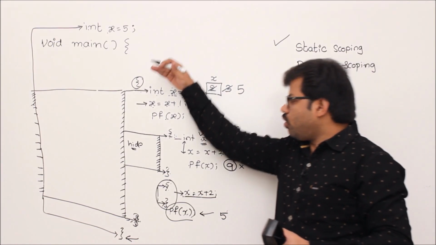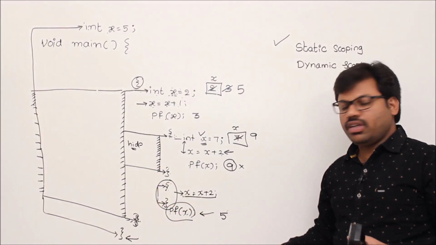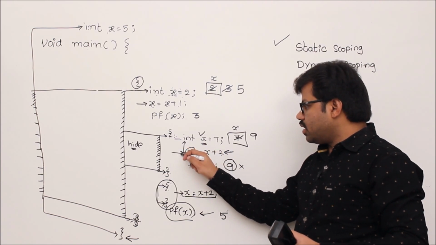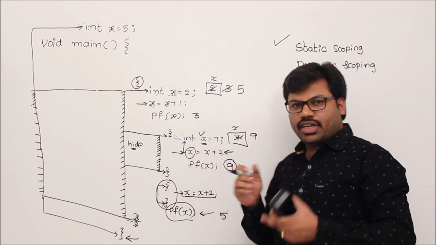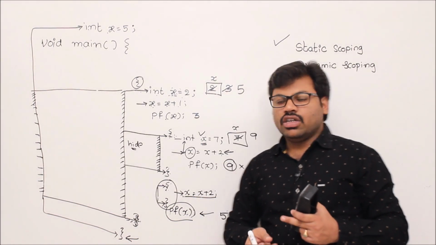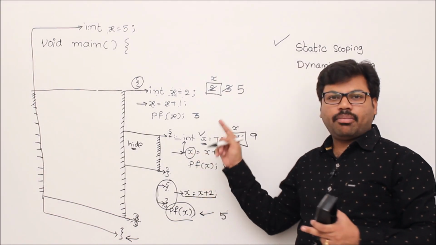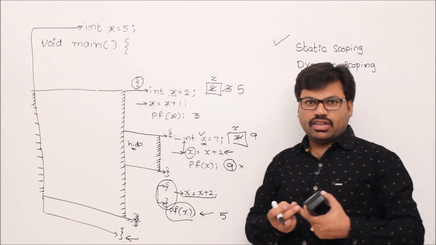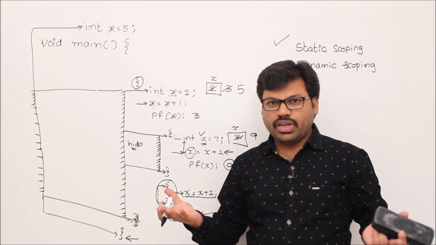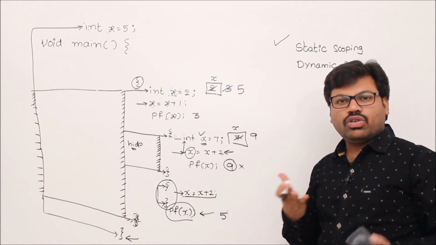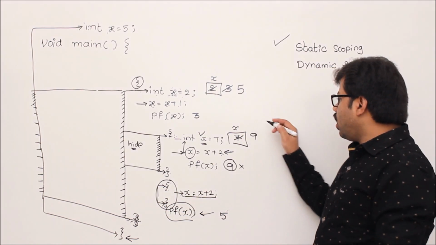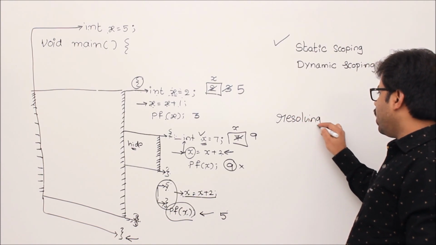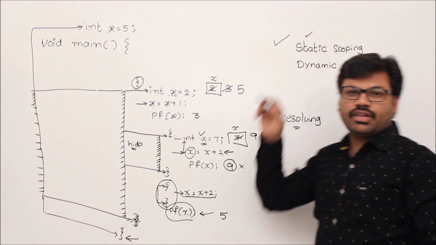You see, throughout my program execution, what was I doing? I was just mapping. Whenever you encounter a variable x, I was trying to map this variable x to some memory location. Which memory location you map is based on the scope rules, right? So let me put it in a different way. That is nothing but static scoping again. I will explain how to resolve a variable. So this is all about resolving a variable. How do you resolve a variable in static scoping?